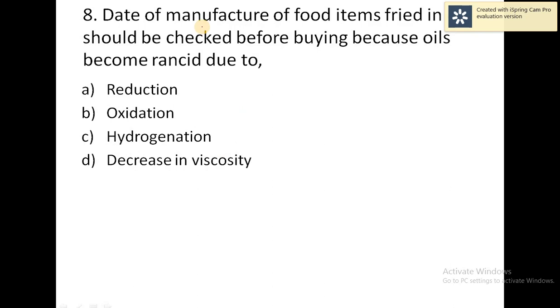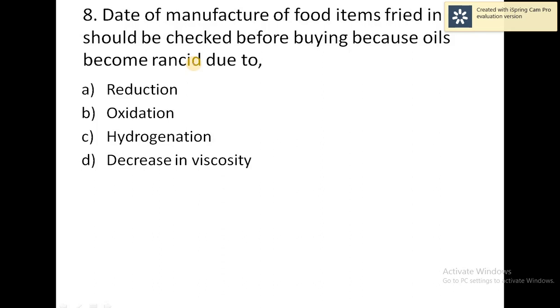The next question, date of manufacture of food items fried in oil should be checked before buying because oils become rancid. We know that rancid normally occurs why? It is due to oxidation only. So rancid takes place due to oxidation.